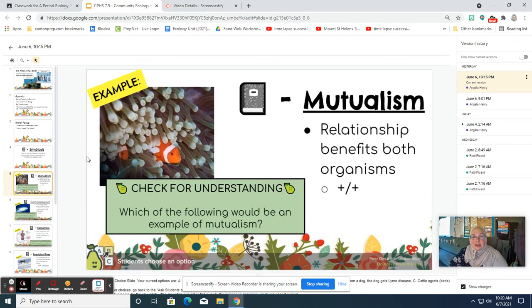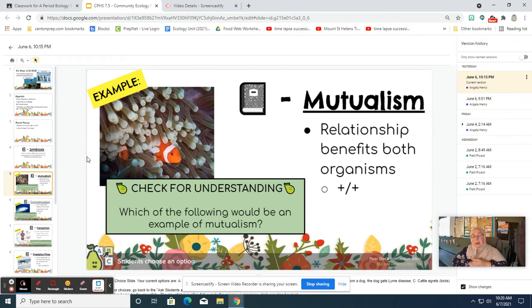In mutualism, right? Mutual, meaning both. So mutualism is a relationship with benefits for both of the organisms within that relationship. Here we have the example of the clownfish, right? Our clownfish and the sea anemone is an example of mutualism.